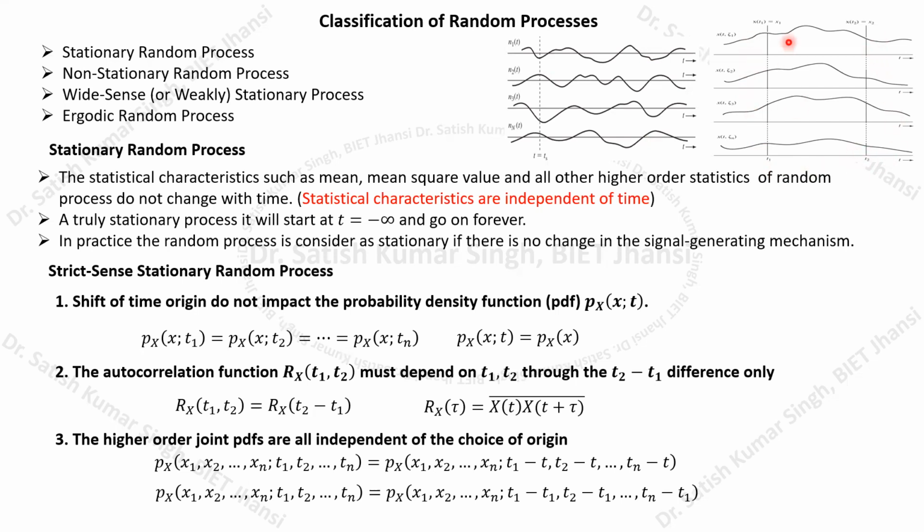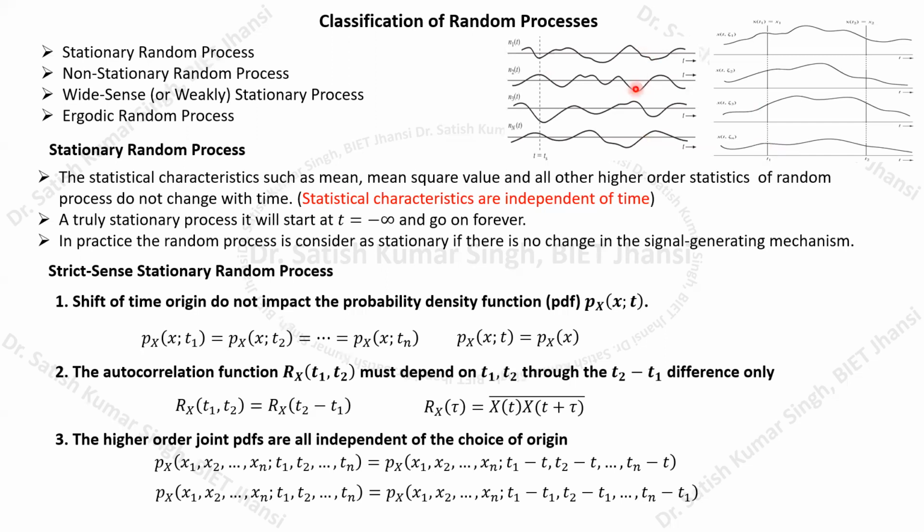suppose it is at 11 a.m. and this is at 4 p.m. At that point of time, we know that this average value that we are calculating is not constant. And because this mean is not constant, I can say that it is a non-stationary process. So here we can say that this variation of the temperature of a city is an example of a non-stationary process because its statistical characteristics are changing with time, right?